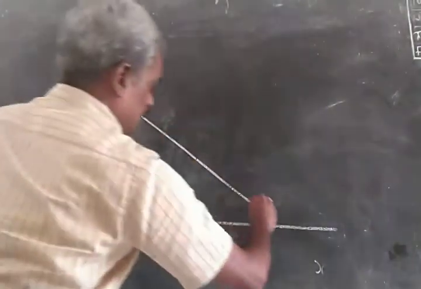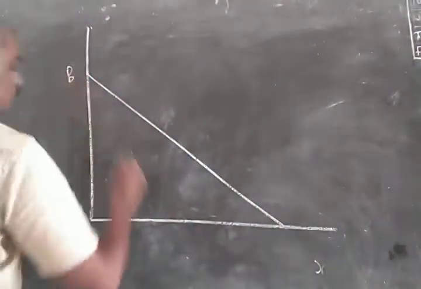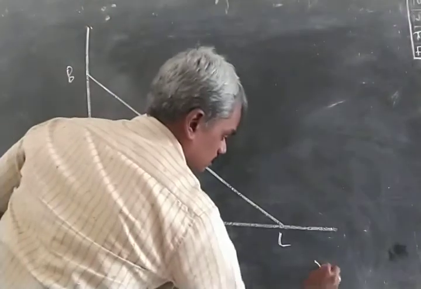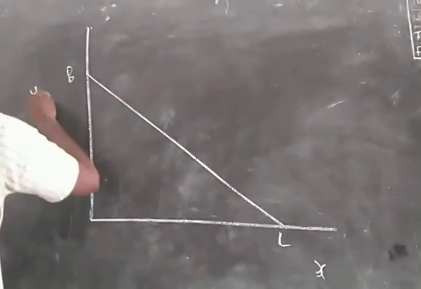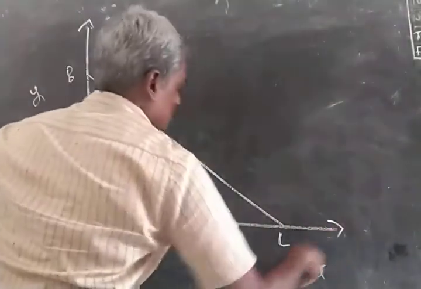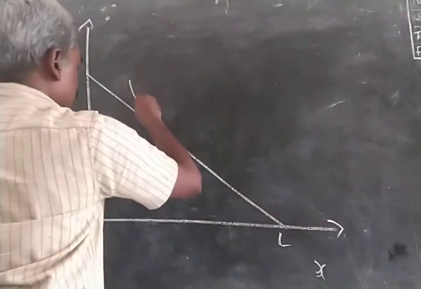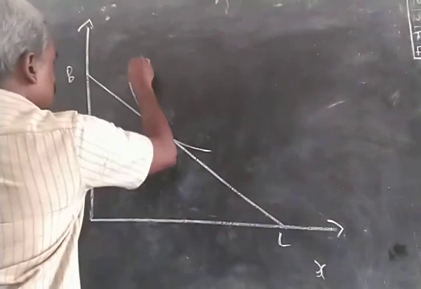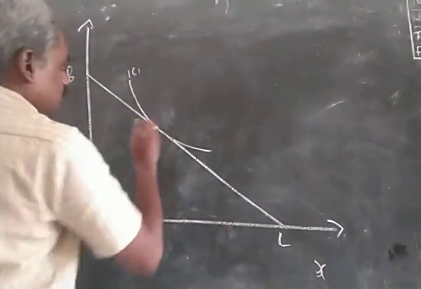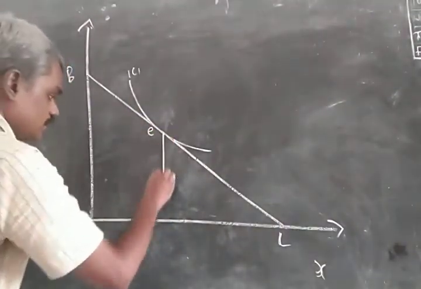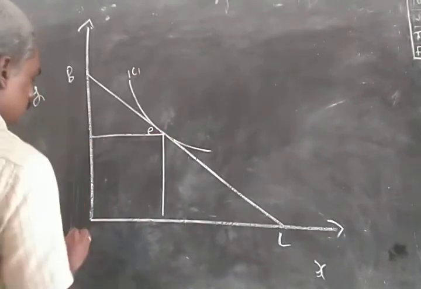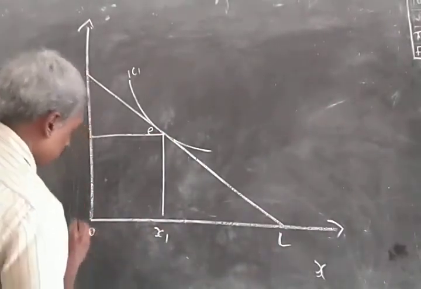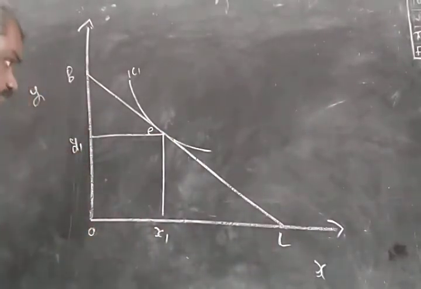We have the budget line BL and two axes. On the x-axis we have commodity X, on the y-axis we have commodity Y. Then the consumer's equilibrium is given by the tangency of the highest possible indifference curve with the budget line, and we see that the consumer is consuming Ox1 of X and Oy1 of Y.